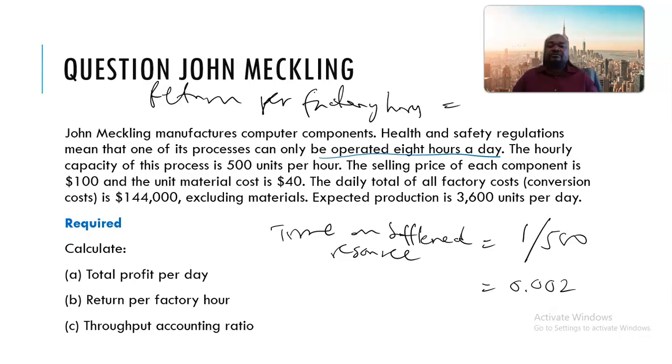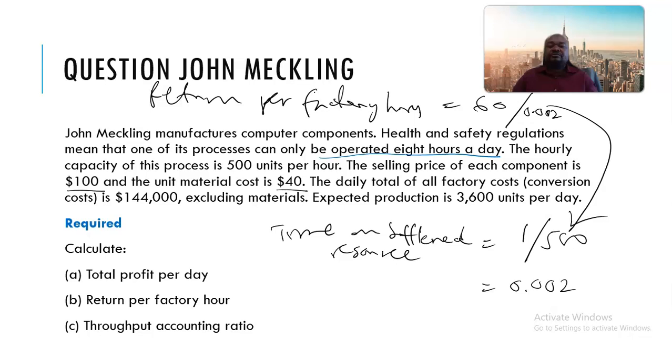is now given by the throughput, and the throughput, ladies and gentlemen, what is the throughput? The selling price of each component is 100 and the unit material cost is 40. So we can see that the throughput is 100 minus 40, that is 60. Okay, and then we are going to say divided by this 1 over 500, and we know that it was 0.002.